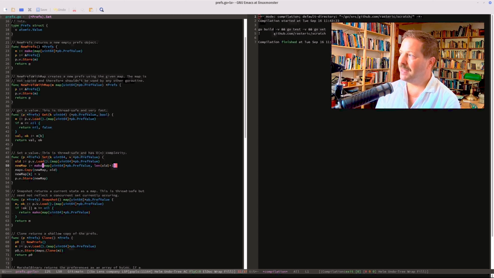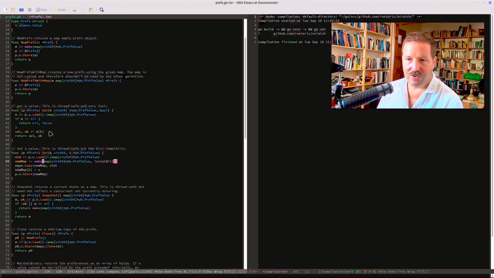Now, there is a method that I wasn't aware of, and that is using an atomic value, and I use this in my prefs here. That was recommended to me by ChatGPT, and I kind of blindly trusted ChatGPT and implemented this because I found it curious. I didn't know that method. So you're using an atomic value. You're making the map and storing it in the value.